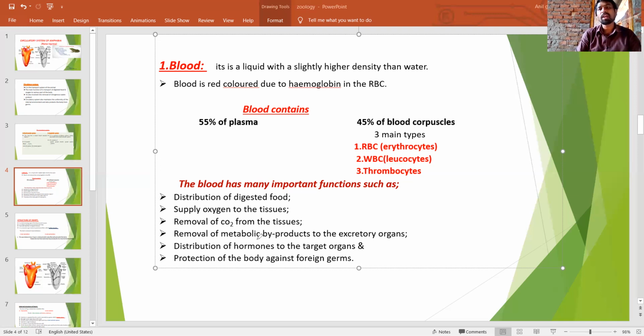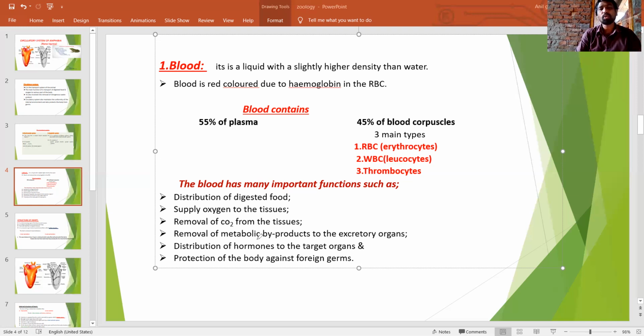Then, removal of carbon dioxide from the tissue regions. At the tissue and cell region, they utilize the oxygen and excrete carbon dioxide. The partial pressure of carbon dioxide is high at the tissue level. The carbon dioxide binds with hemoglobin and in the form of bicarbonates, and it is transported to the lungs and then exhaled.